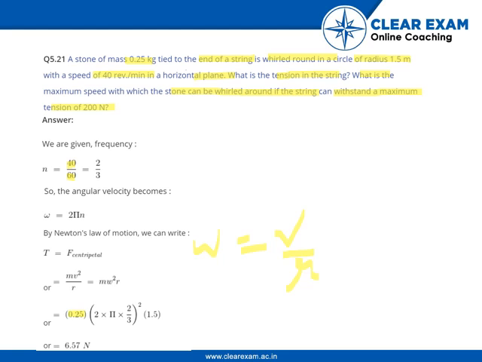Now putting the values which we already know in the given question, we get the tension on the string as 6.57 newtons.